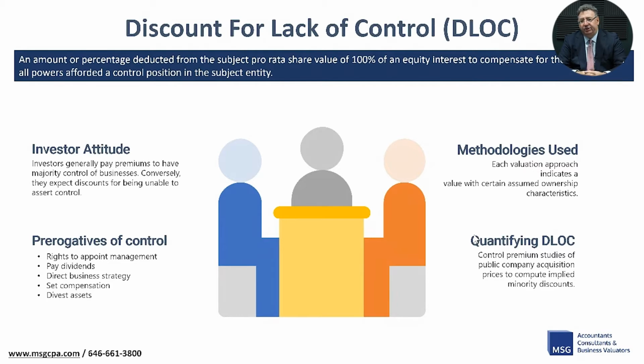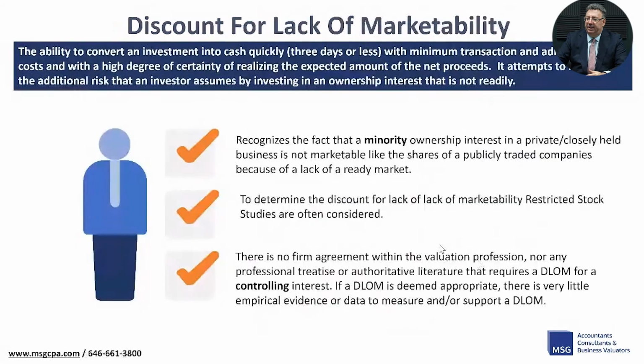The methods used to determine the discount for lack of control vary depending upon the certain ownership attributes that may or may not be applicable. To quantify the discount for lack of control, we commonly look at public company acquisition prices to compute the implied minority discount. The discount for lack of marketability is the next discount we want to talk about.